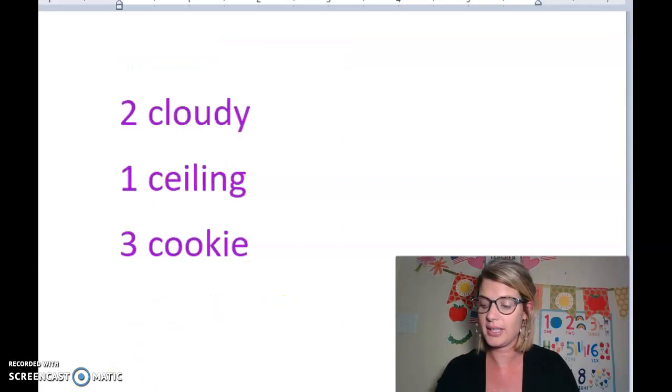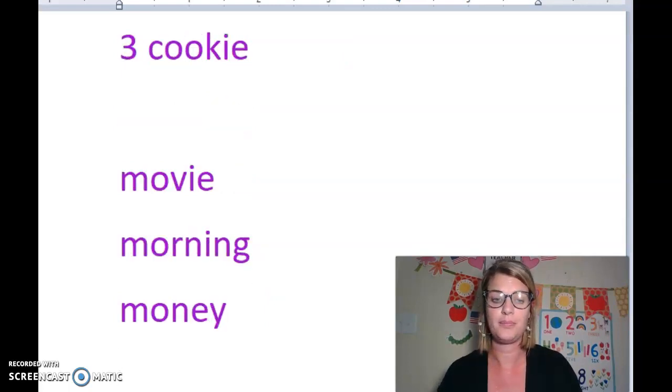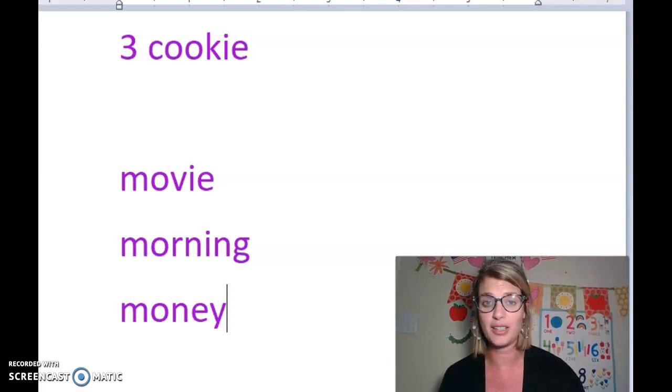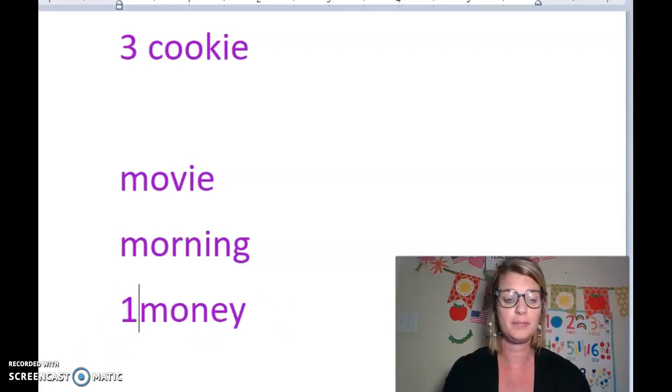All right, let's take a look at movie, morning, and money. I noticed that all three of those words start with M, so we're moving to our second letter, and those letters are all the same as well. So we have M-O. So let's move to our third letter now. For movie we're looking at V, morning, R, and money, N. We have to go pretty far into the alphabet to decide which one of those letters would come first. And I know that N comes before R and V in ABC order. So our first word is money.